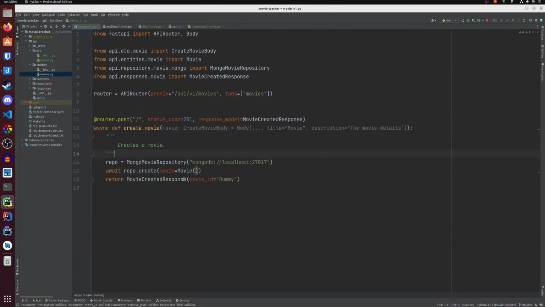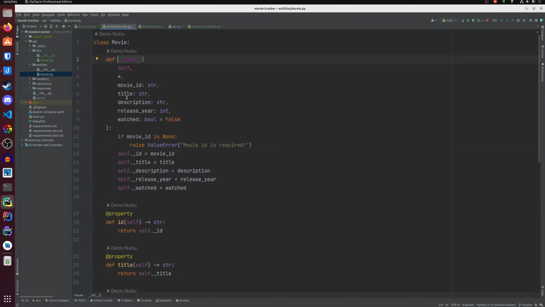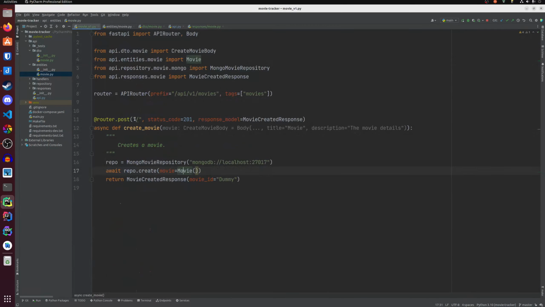The constructor needs a movie ID, title, description, release year, and watched. We already have most of this information if we pass movie ID of None for the moment.